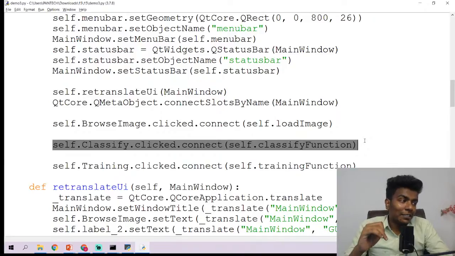Tell me your answers in the live chat. What is the function of the classify button? If you know the answer, share it in the live chat.